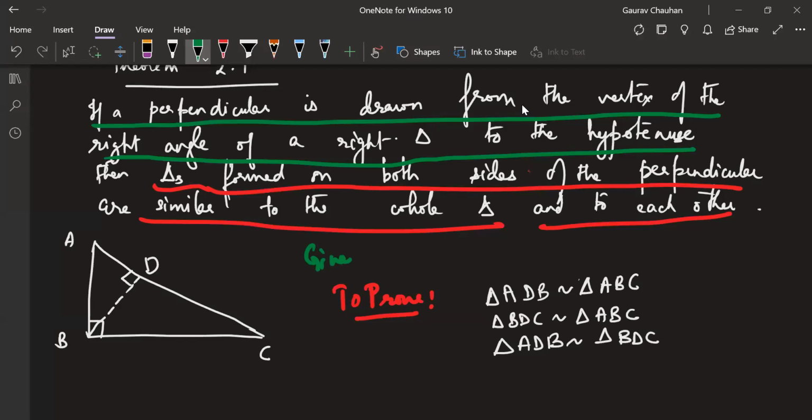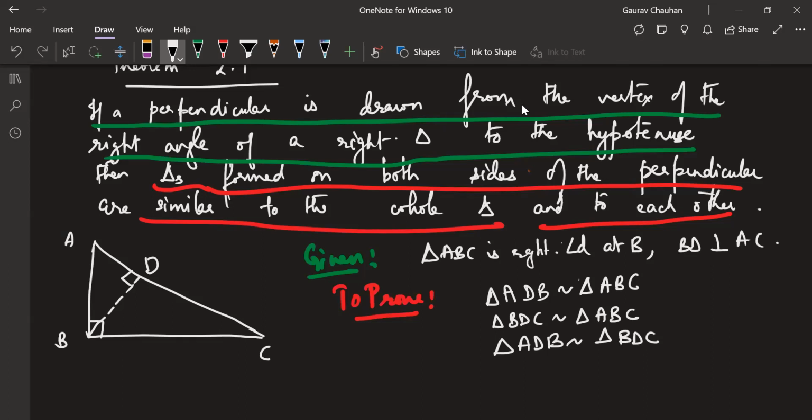All right. The given part is only one thing: triangle ABC is right angled at B and BD is perpendicular to AC. This part is given. Everyone okay with the given and the to prove?